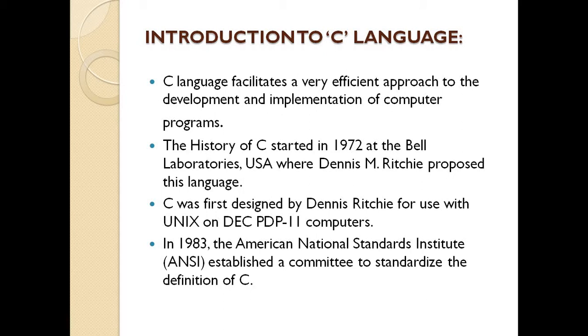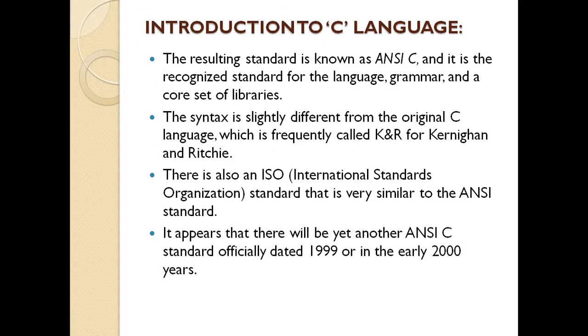ANSI is one of the American national institutes, which formed a committee, and through that committee a basic standard definition was given to the C language. After 1983 this language was introduced as ANSI C rather than only programming in C. The resulting standard is known as ANSI C, and it is recognized as a standard for the language, grammar and a core set of libraries. Means whatever the institute's committee finalized: the set of standard libraries, the vocabulary and the standard predefined rules for the C programming language.